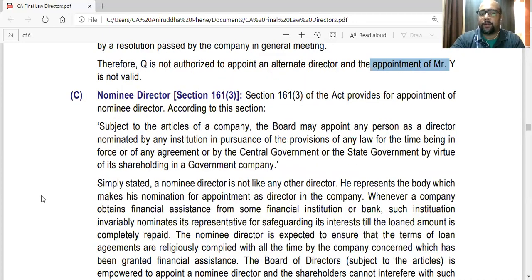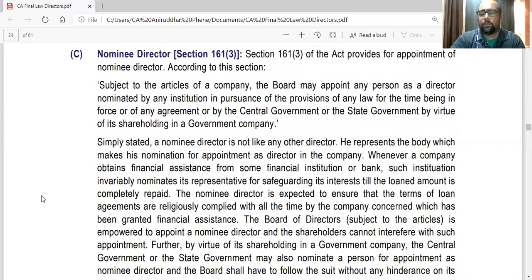Understood? Additional and alternate. Any doubt? No, understood. Okay. Next one is nominee.